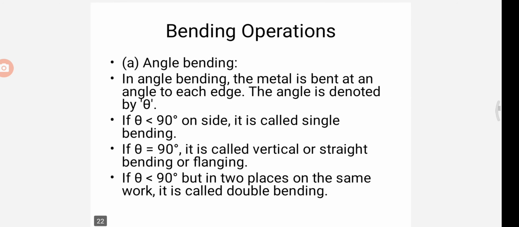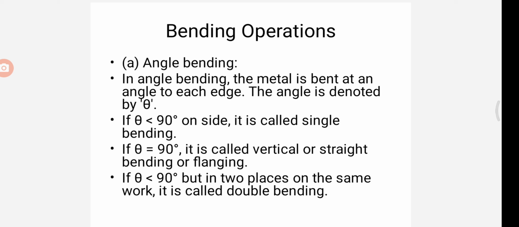Next, the different bending operations. The first one is angle bending. What is angle bending? In angle bending, the metal is bent at an angle to each edge. The angle is denoted by theta.